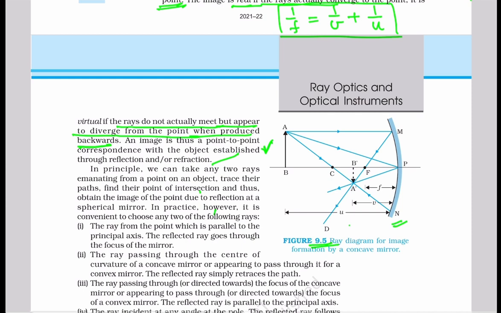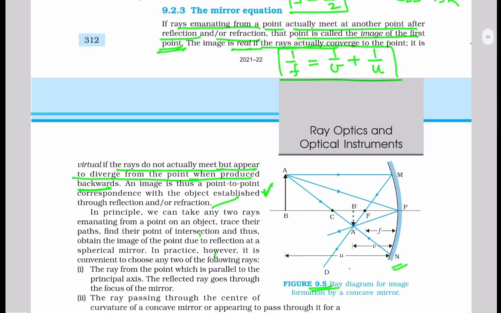Before deriving this mirror equation, let us understand the definition of real image and virtual image. So, students, if rays emanating from a point actually meet at another point after reflection and or refraction, that point is called the image of the first point.